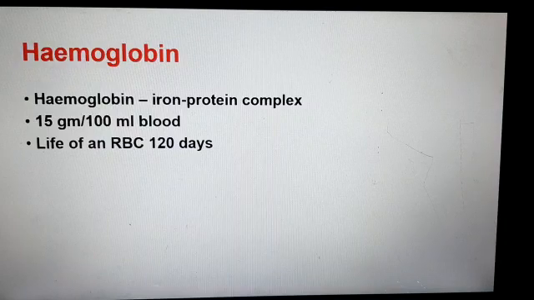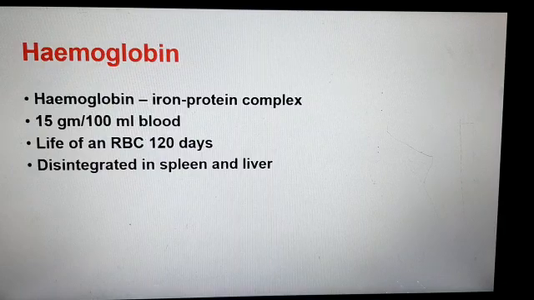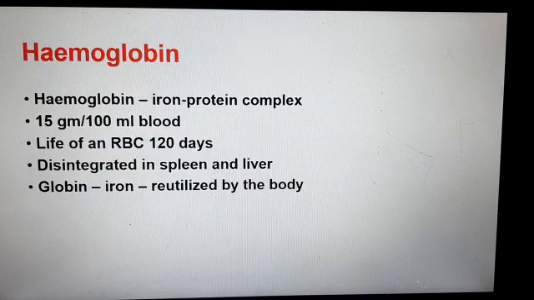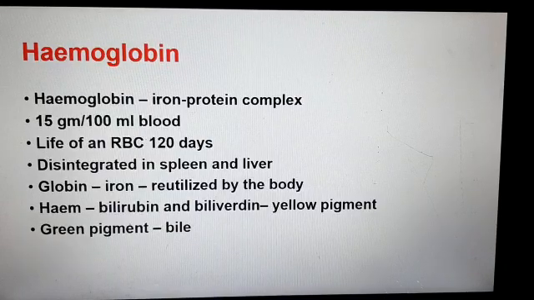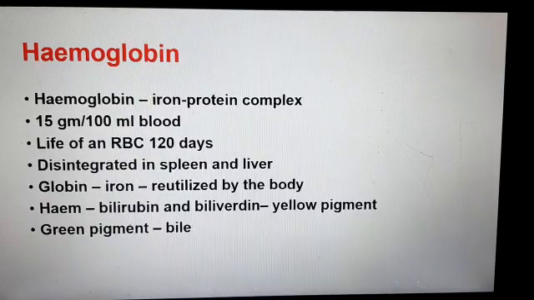The average life of an RBC is 120 days. After that, it is disintegrated mainly in the spleen and liver. The globin, that is the protein part of hemoglobin, and the iron are neutralized or reutilized by the body. The heme part, the pigment of hemoglobin, is converted into a yellow pigment, bilirubin, and into biliverdin, the green pigment in the bile.